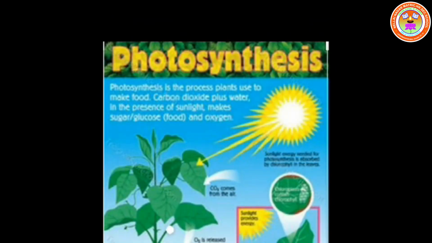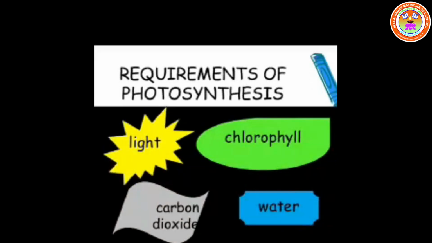In this process, carbon dioxide combines with water in the presence of sunlight and chlorophyll to form carbohydrate. During this process, oxygen is released as a byproduct. And also in this process, light energy is converted into chemical energy. This activity shows that certain things are necessary for photosynthesis. They are sunlight, water, carbon dioxide and chlorophyll.